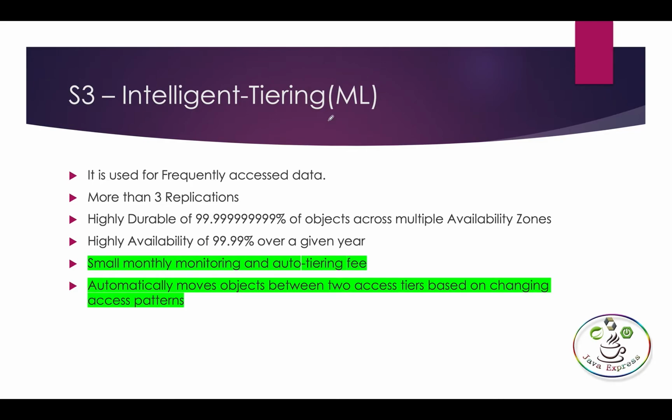So in the backend it will run machine learning. That is why there is a monthly monitoring and auto-tiering fee. Based on the monthly monitoring, it will decide the fee you need to pay. This one also moves objects between two access tiers based on changing access patterns. That means if a file is used repeatedly, after 30 days it will also be kept there. Suppose after a year, maybe after 10 years, you want to use that file. It will check every month and keep your file in different storage classes. It will use all storage classes depending on the usage.